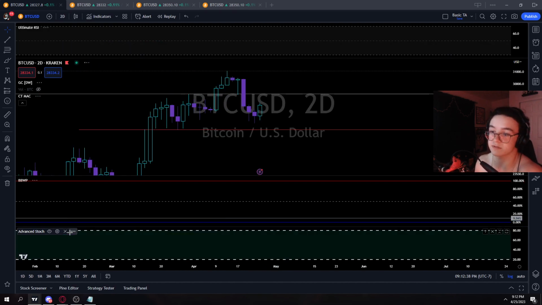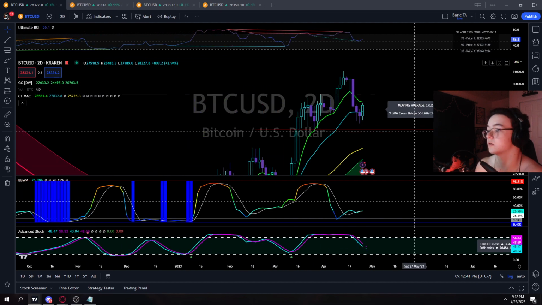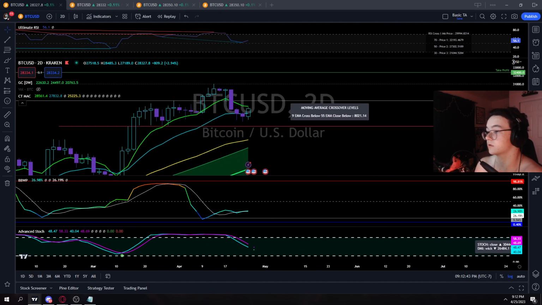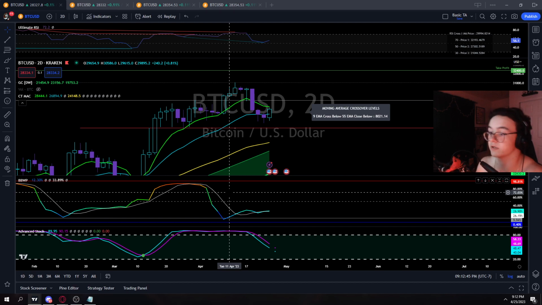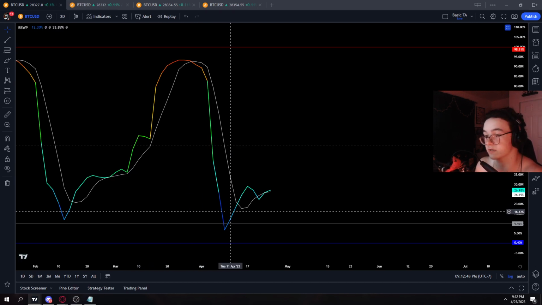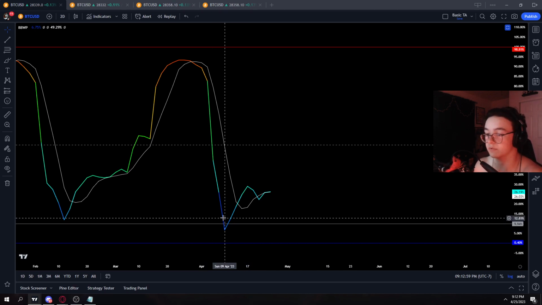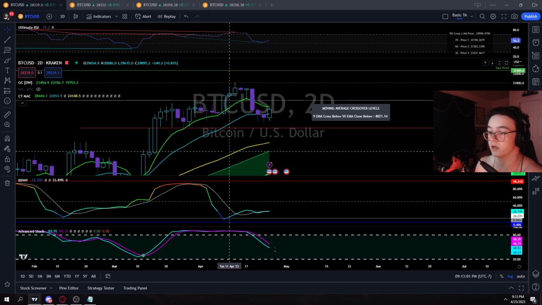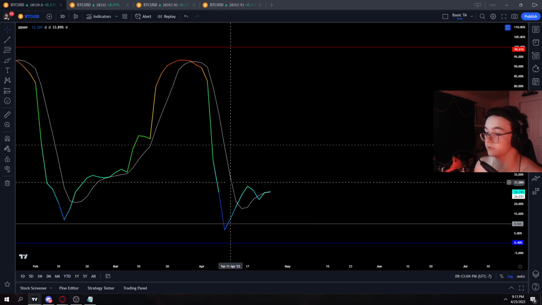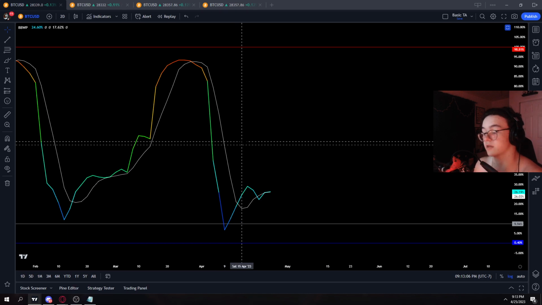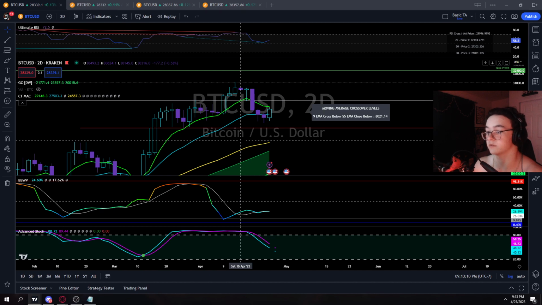But one of my main setups that I've been looking at today was the 2-day volatility expansion, as you can see right here. Basically the setup is when the BBWP, the Bollinger Bands Width Percentile, which is a volatility indicator, is seen at extreme lows, which I would represent as like 15 to 10%. And we ended up being below 10% in early April. And obviously we saw expansion from that, literally the closure right after, and then we saw the moving average drop below that, which would then institute a volatility expansion.